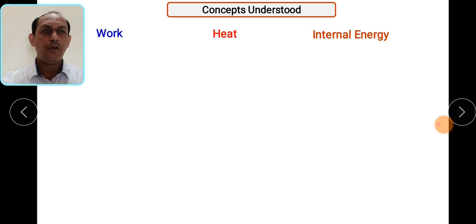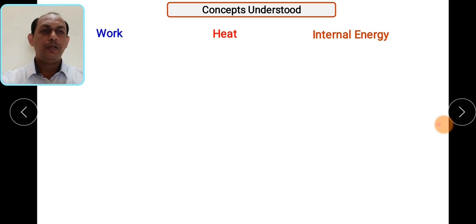And then we have also understood what is meant by the term internal energy. Internal energy is nothing but the sum of all the energies associated with the system, let us say vibrational energy, rotational energy, translational energy. So these are the three very important terms, and these three terms are confined in a particular law, that is called the first law of thermodynamics.